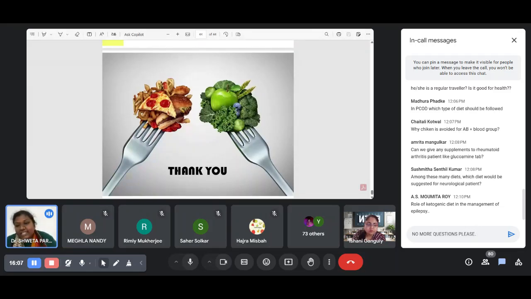Then, the role of the ketogenic diet in the management of epilepsy. A lot of people say that epilepsy will be prevented by the ketogenic diet.